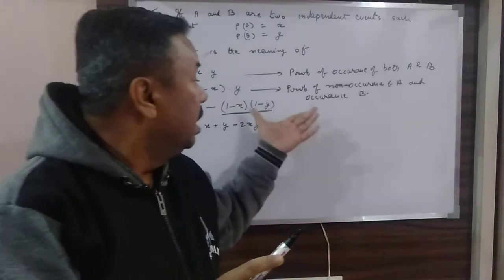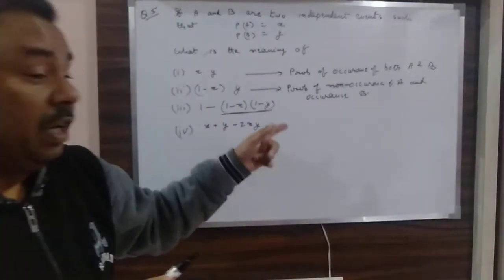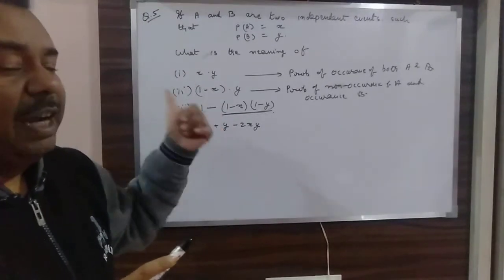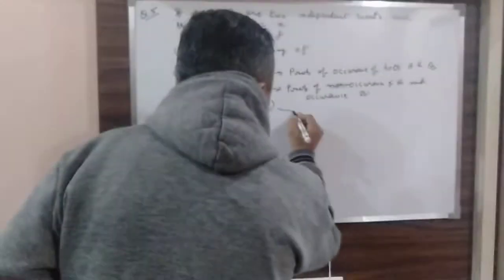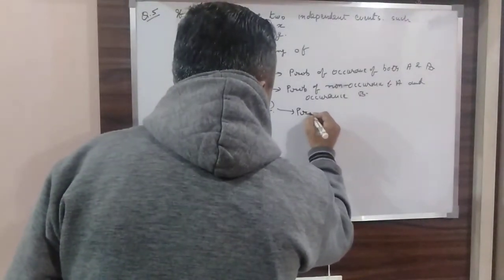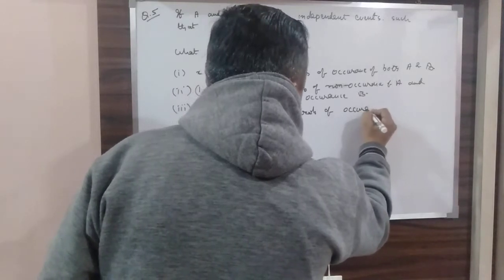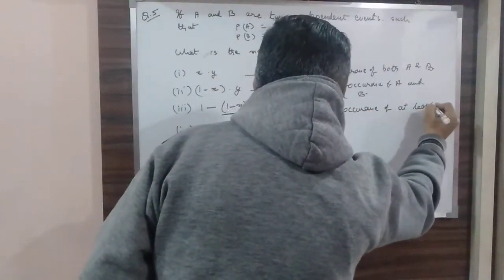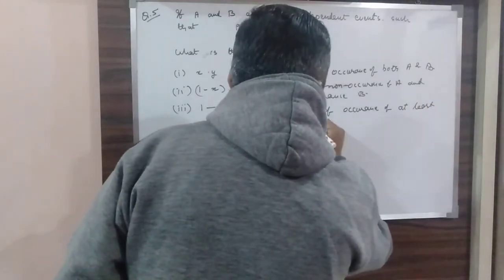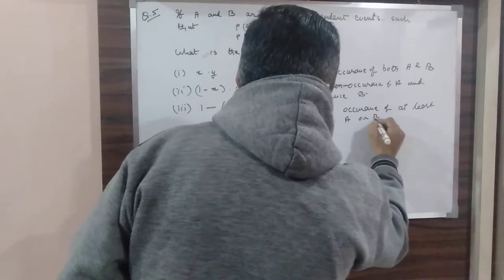But the condition that both of them are not favorable has been negated. So I get that at least one of them should be occurring. So this means the probability of occurrence of at least one of A or B.